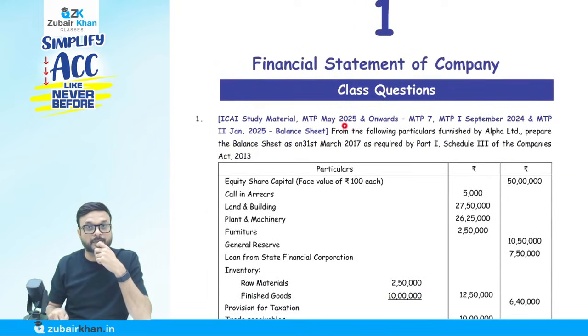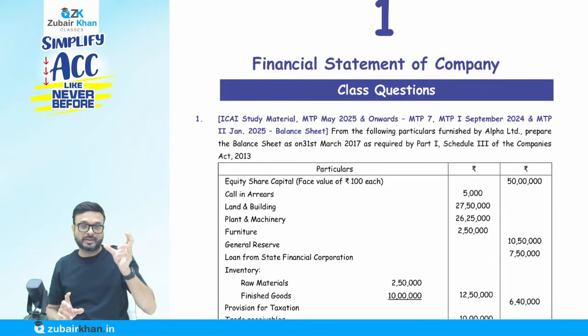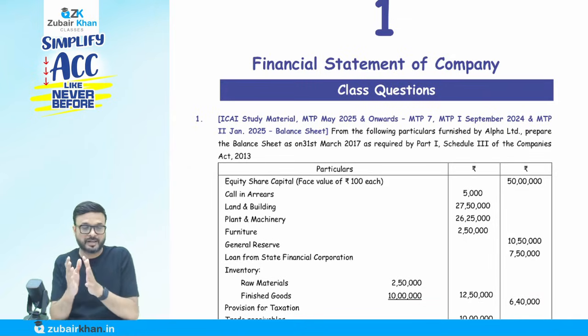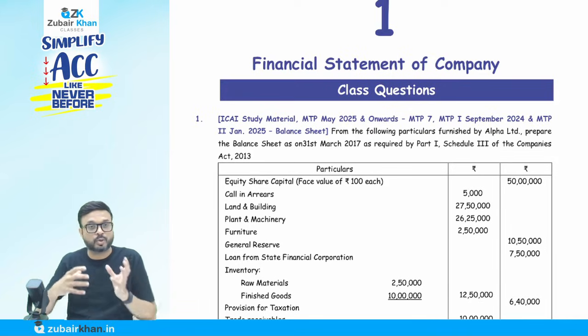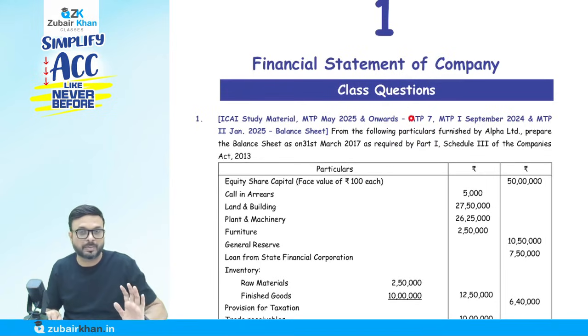They're asking mock test papers from May 25 onwards. What happened from May 25 onwards? They made one book that year, a PDF they shared. In that there were 8 question papers for each paper. So MTP May 25 onwards, they give a title to that PDF, like mock test paper number 7. So there are 8 papers, for example on advanced accounting. This is paper number 7, and it is mentioned there.